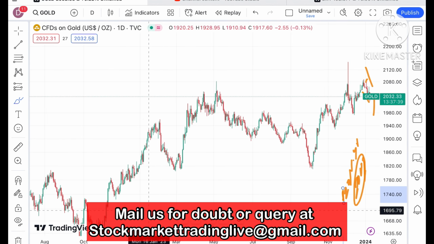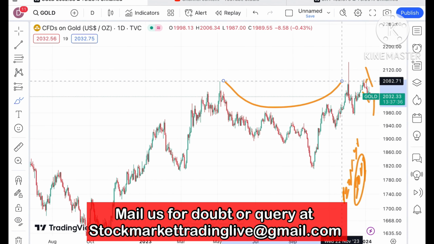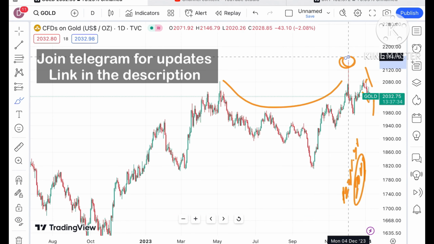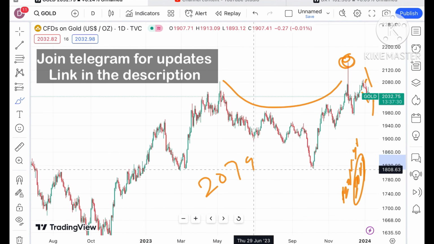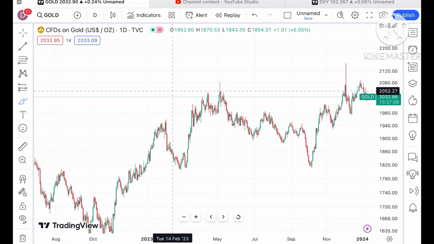If you look at the trend, a clear pattern is forming. I have already explained that when the price started going above a level of $2079, we would see a new high. I told you it can touch a level of $2140, but it has moved and made a high around 2147. If the price starts sustaining above this level, we can see further upside movement.